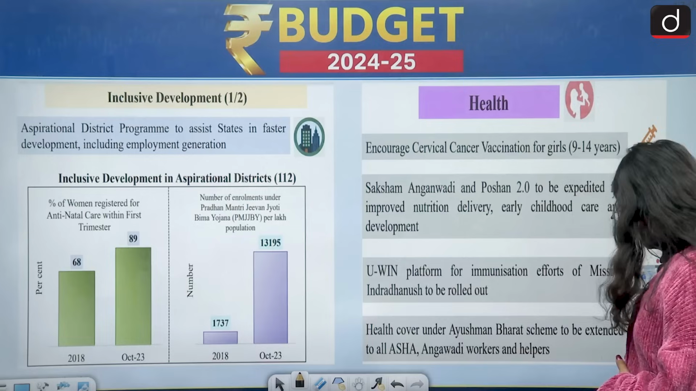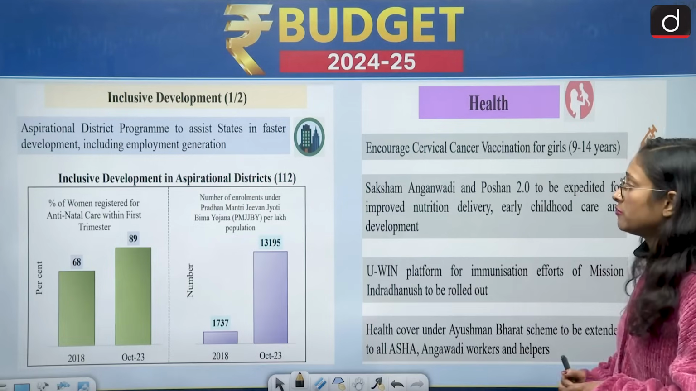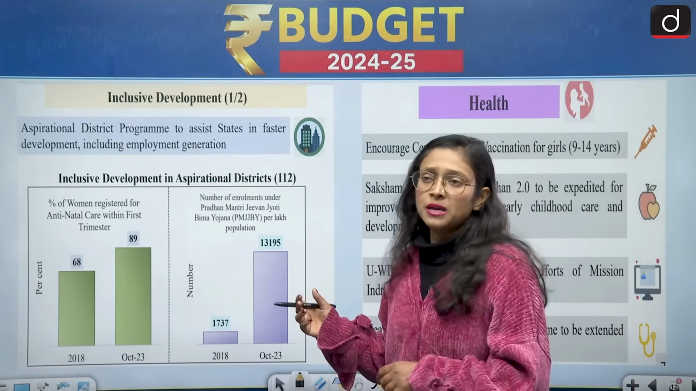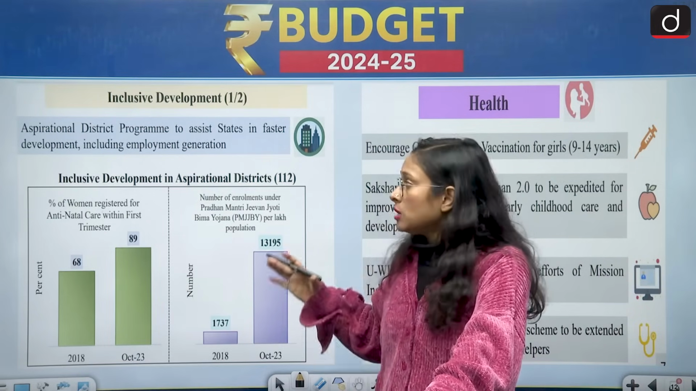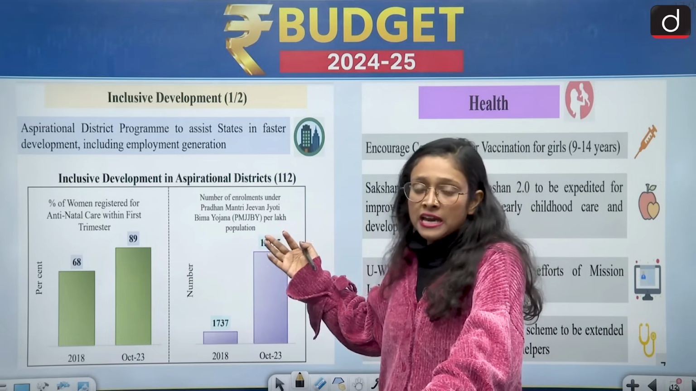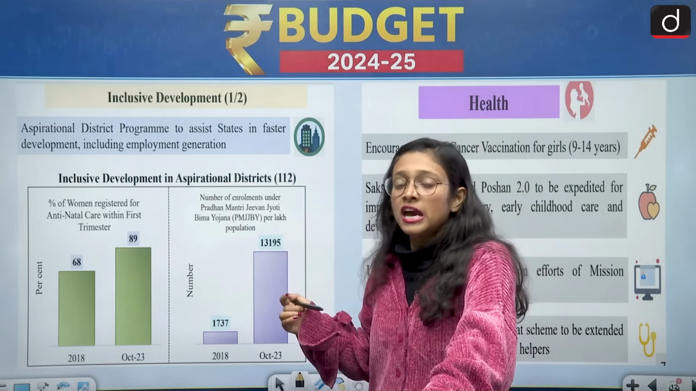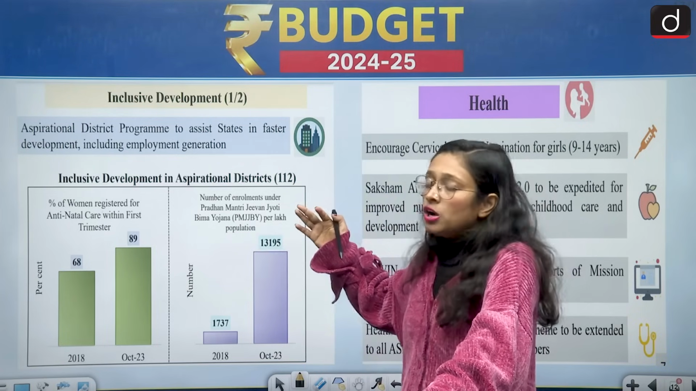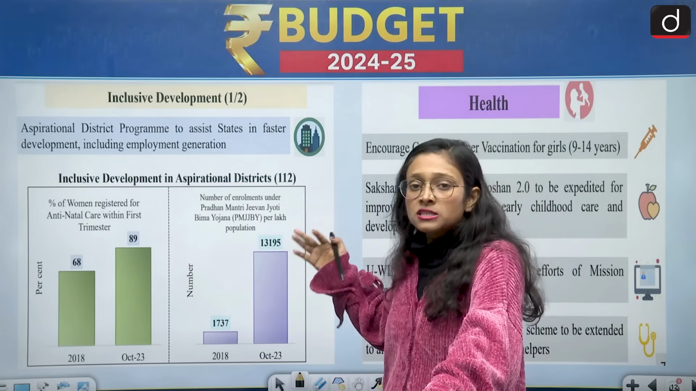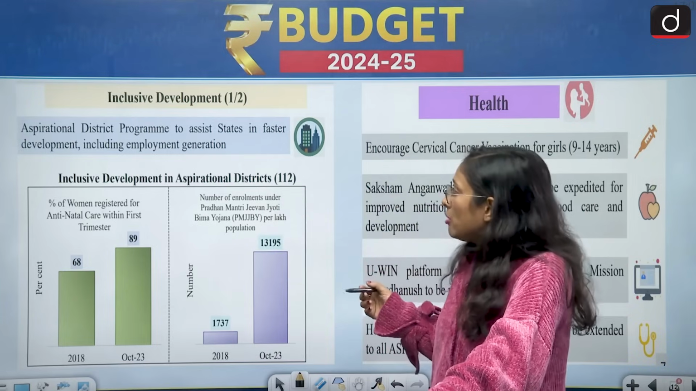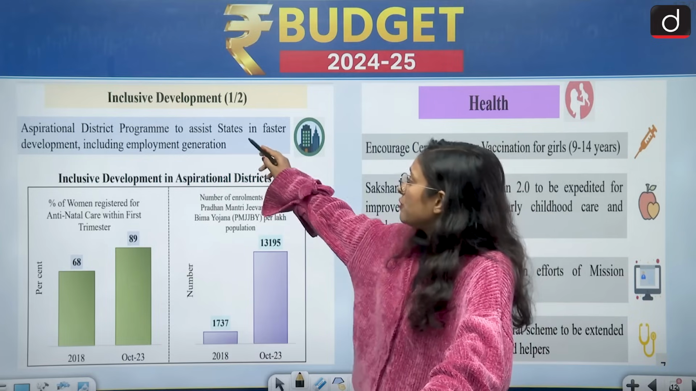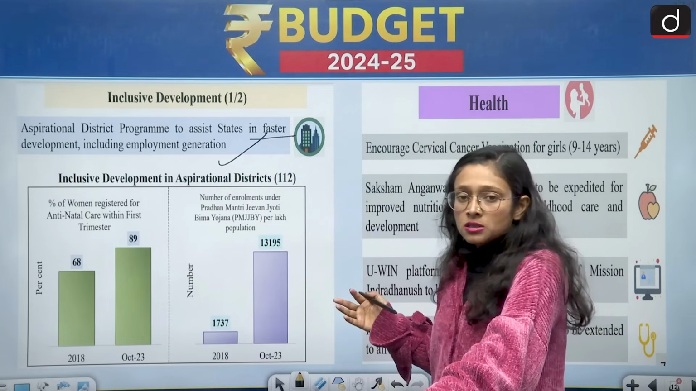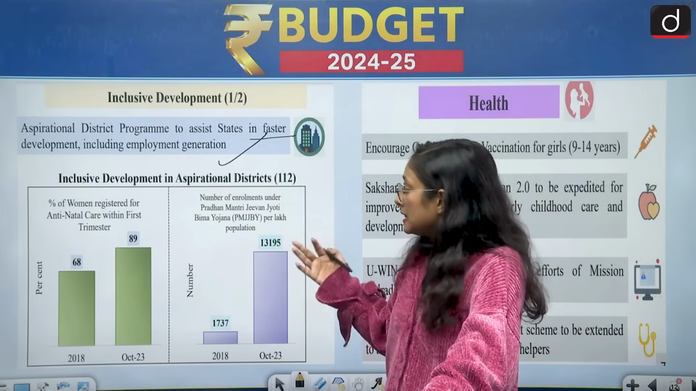Moving to the next one, which is inclusive development. When we were discussing the economic primer series, in that series we expanded our vision on inclusive development, that if India has to achieve a $5 trillion economy, it has to work a lot on inclusive development. So here we will see what they have worked on for inclusive development and what their vision for it is. The aspirational district program assists states in faster development, including employment generation. And then here we will first discuss women's empowerment and women's health condition.